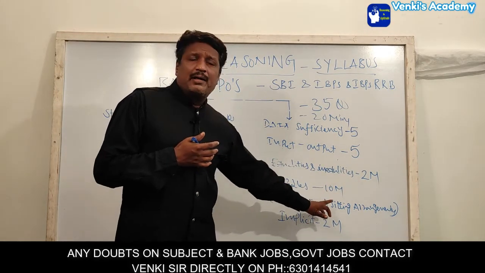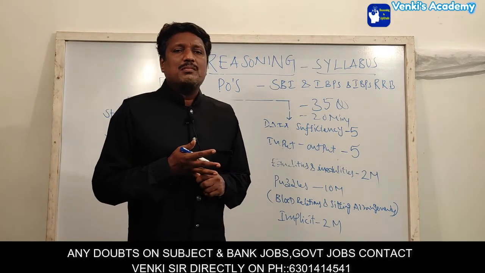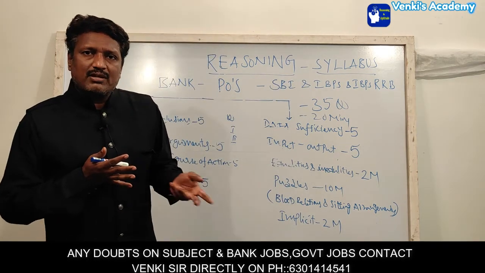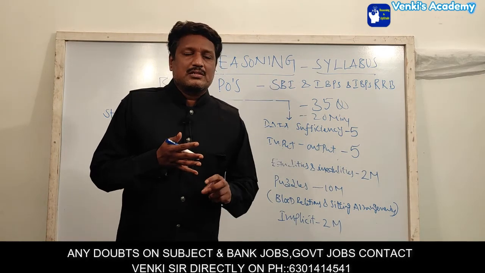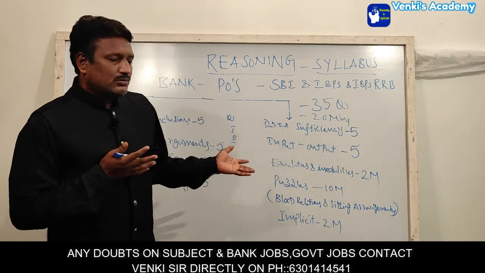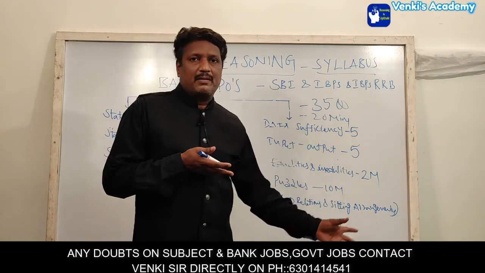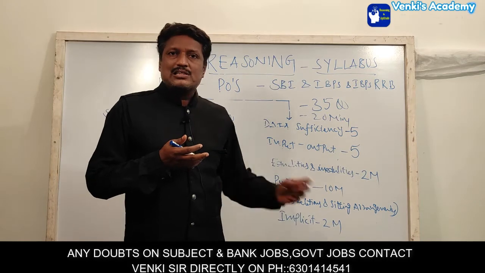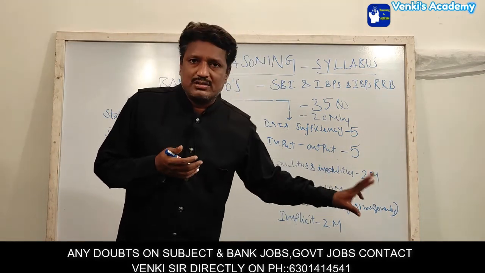And one more thing, definitely they will give one puzzle on a circle basis. On a circle, for a certain group of members, we should make an arrangement. And in circles also 2 types of categories are there. One is facing the center, another is non-facing the center. Some other times they will give a group of members where some people are facing the center and some people are non-facing the center. So that many kinds of puzzles we have to face in sitting arrangement. The latest trend in this sitting arrangement, including facing and non-facing, is that they will give blood relations also in a single puzzle. Such puzzles are difficult to face.